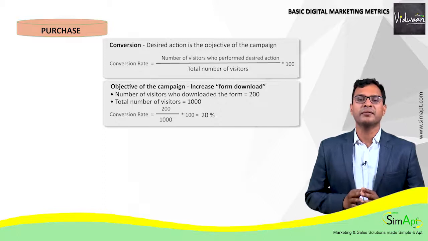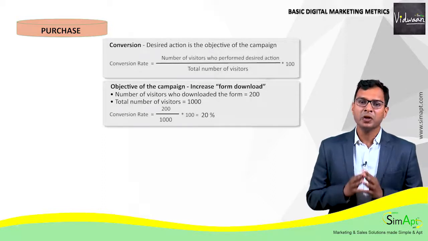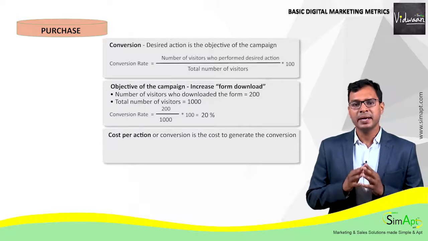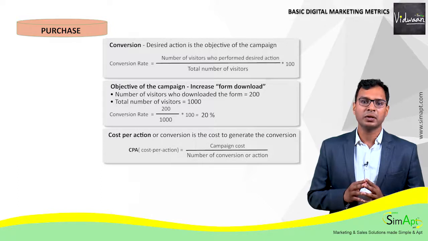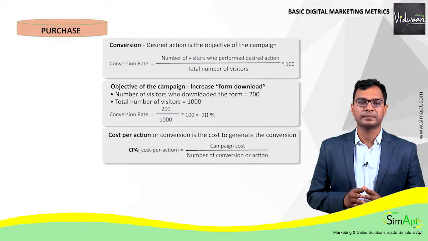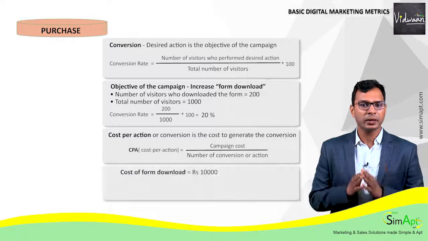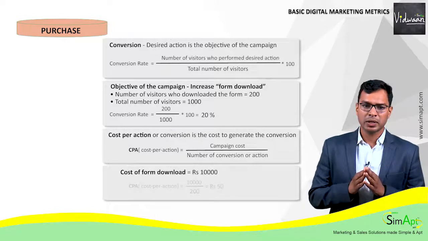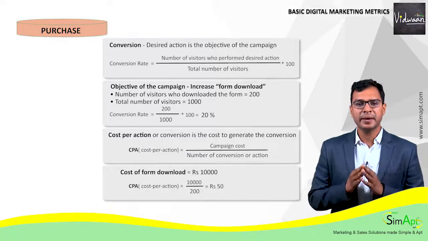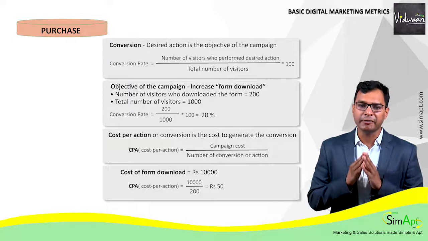Now is the cost of this conversion. It is calculated by cost per conversion, also sometimes referred to as cost per action, CPA. It's expressed in money as it's a cost. CPA is equal to overall campaign cost divided by the number of conversions, or the number of visitors who took action. For example, if the cost of the campaign for form download was rupees 10,000, then CPA is equal to 10,000 divided by 200, which is equivalent to rupees 50. Thus, the CPA in this case is equal to rupees 50.